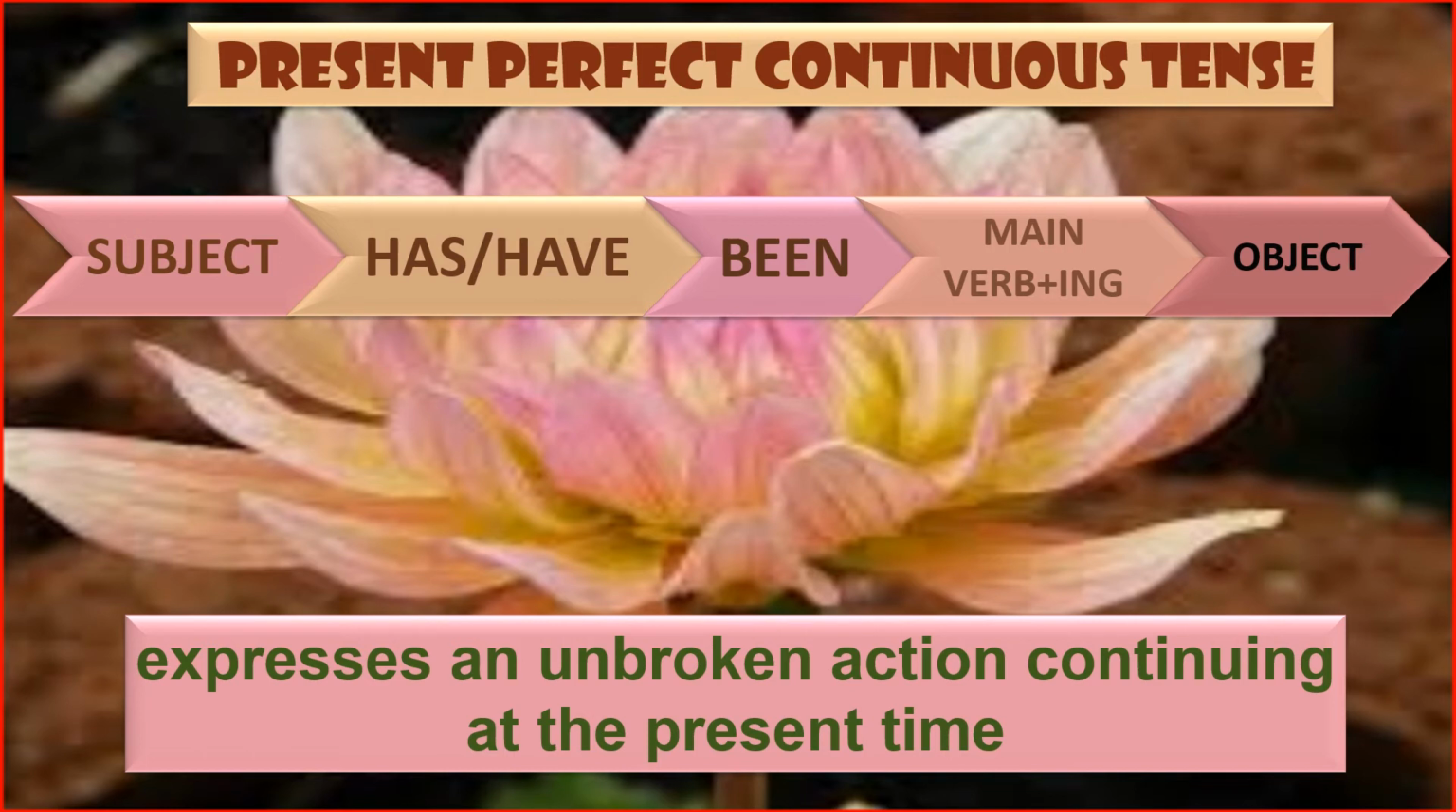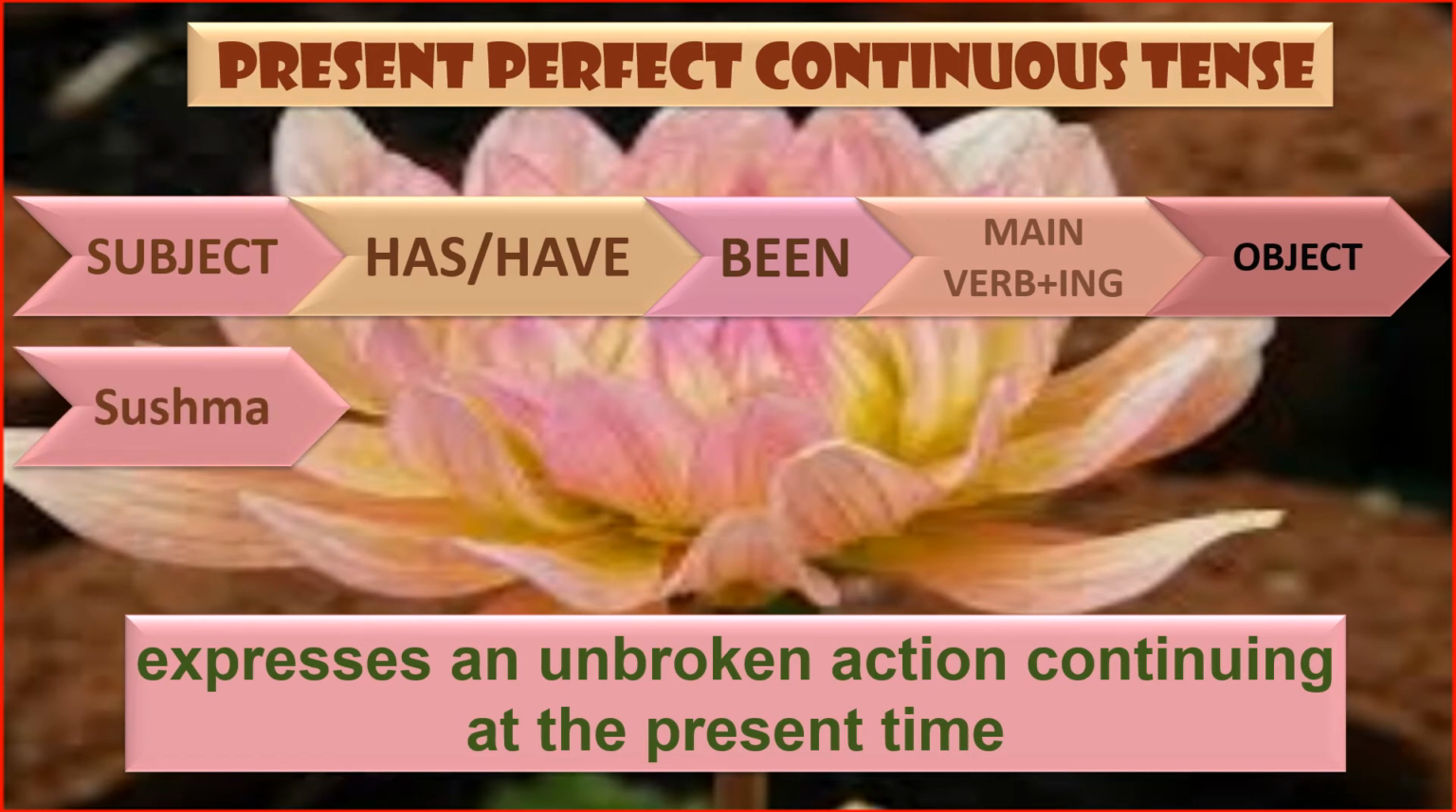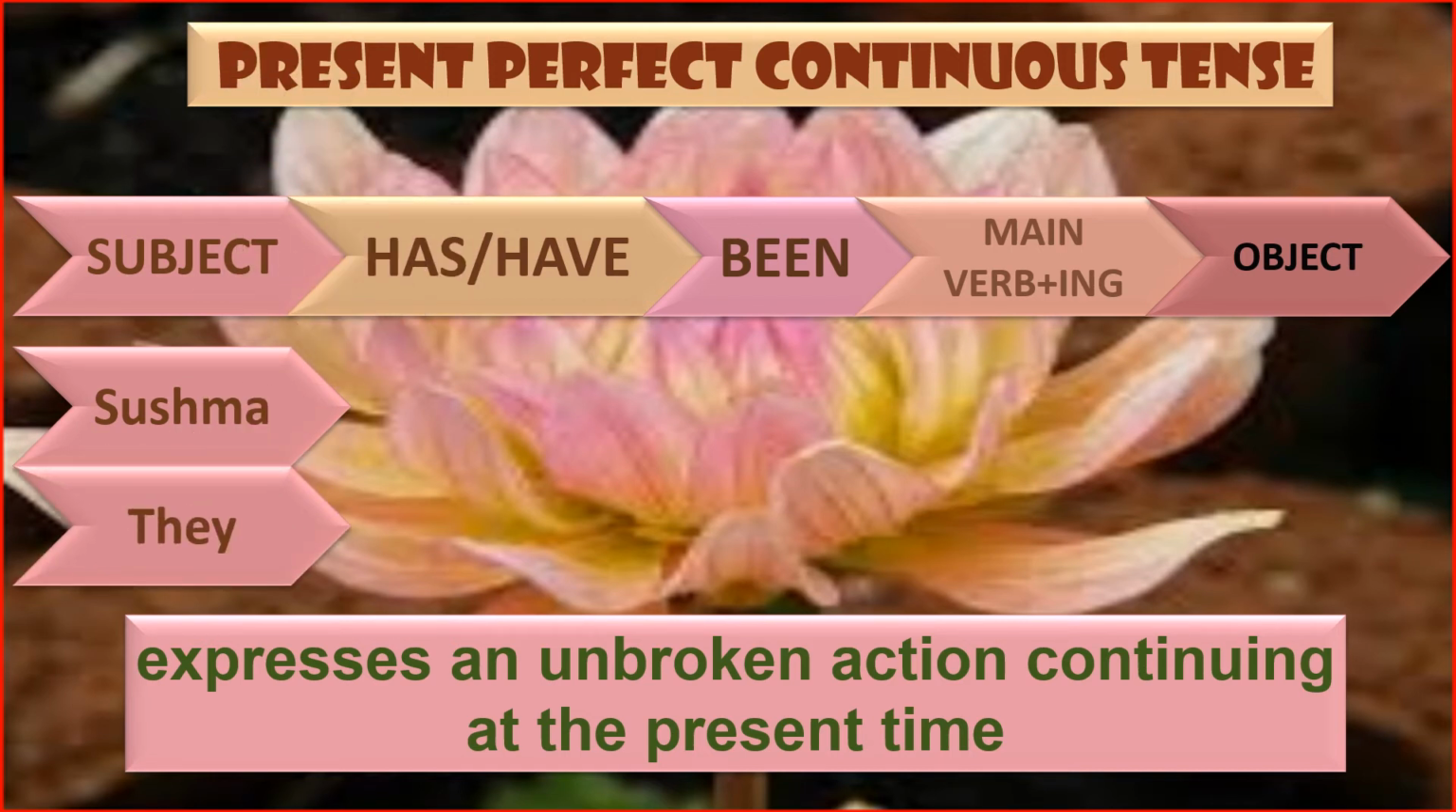Now let us try taking a sentence. Sushma. Sushma is in singular and they is in plural. So what should come after Sushma? After Sushma, has has to come. Why? Because Sushma is in singular. Guess what should come after they? After they, have should come. Why? Because they is in plural.